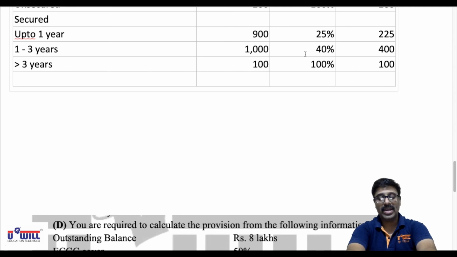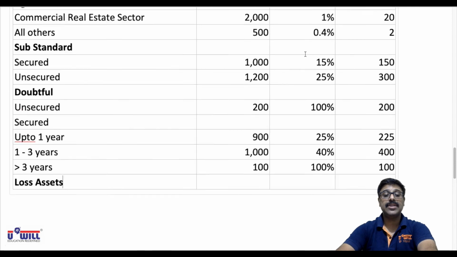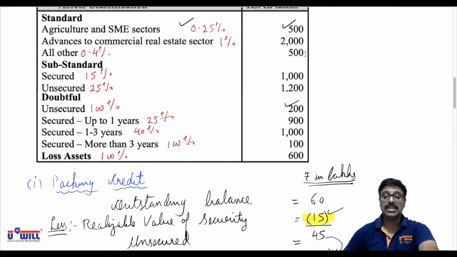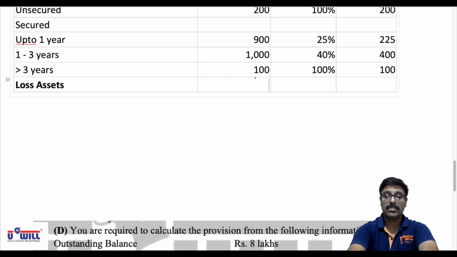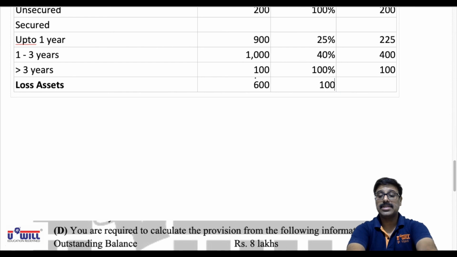And then we have loss assets. On loss assets, always 100% provision is required. So on this 600 will require 100% provision. That is 600.